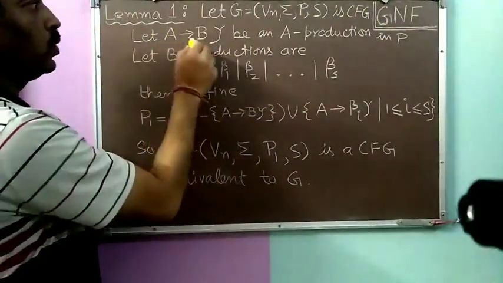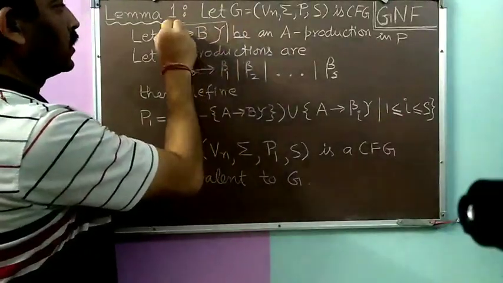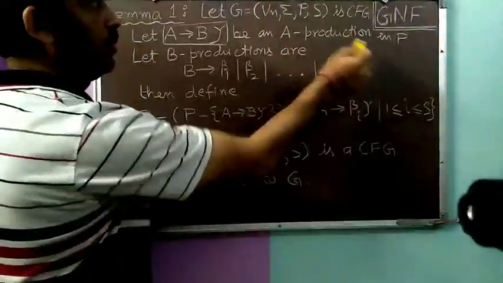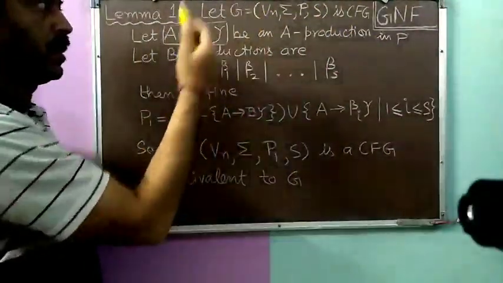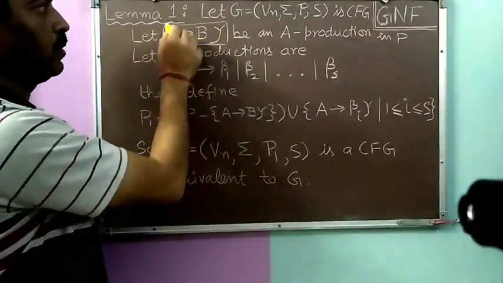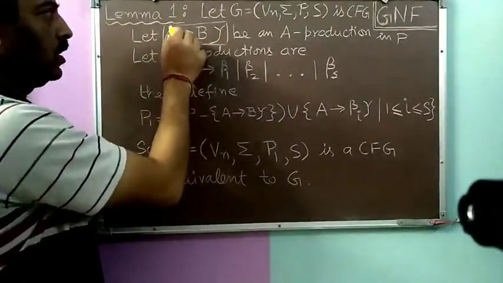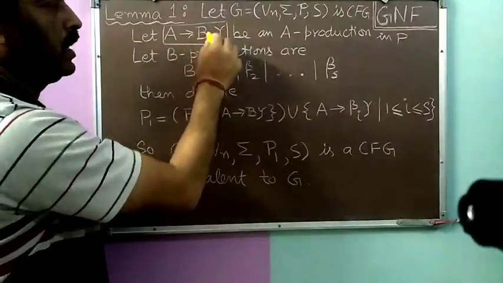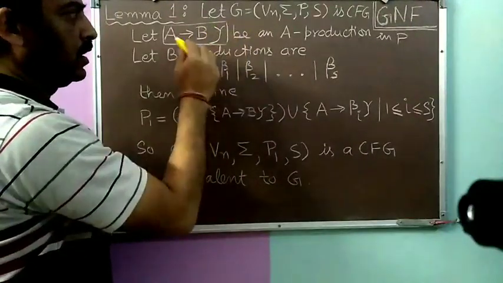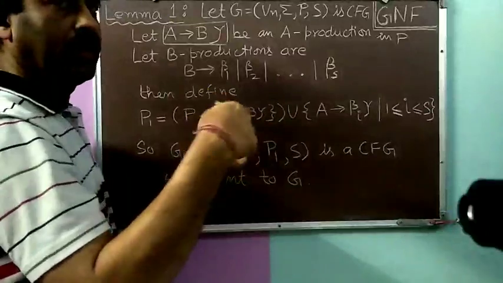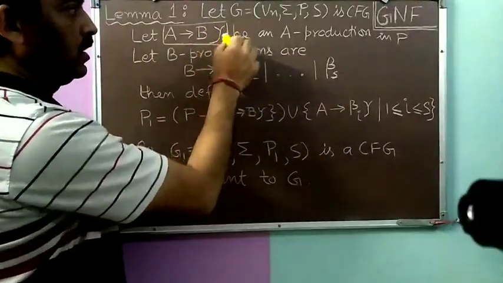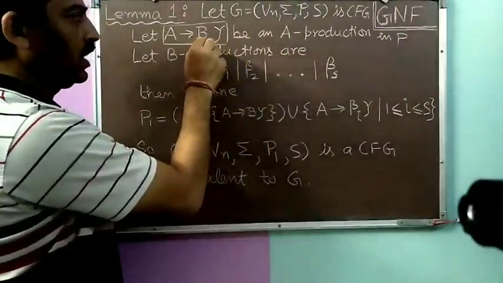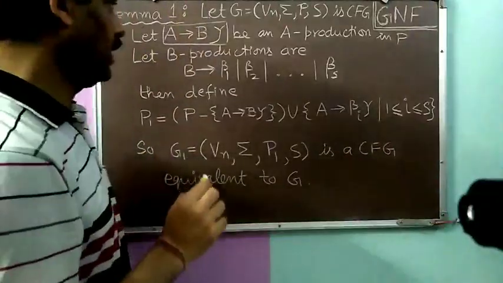Let us assume that A to B gamma is an A production in P. In the productions of this grammar, there is some variable A which has a production of the form A to B gamma. It means on the left hand side there is a single symbol A, and on the right hand side at the first place we have the variable B, followed by a string of variables and terminals. Anything consisting of some variables and terminals, in any combination, can come after it, but at the first place we have a variable B.